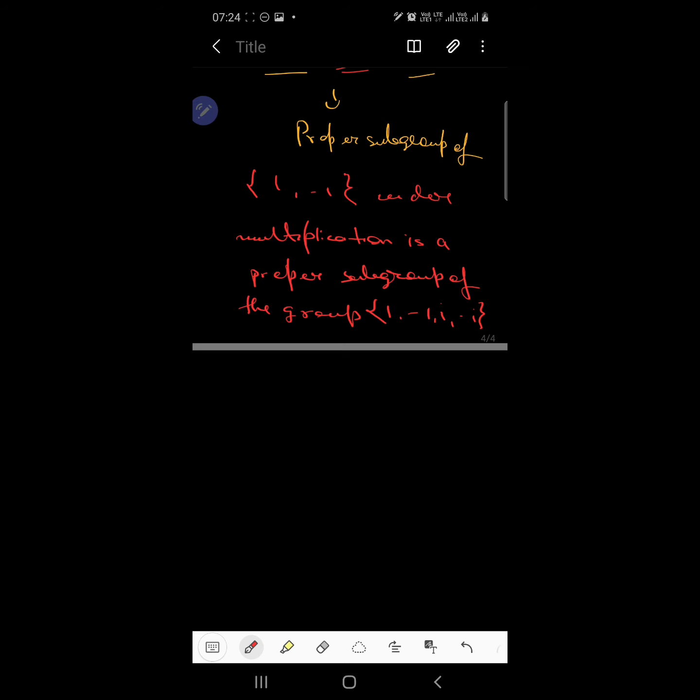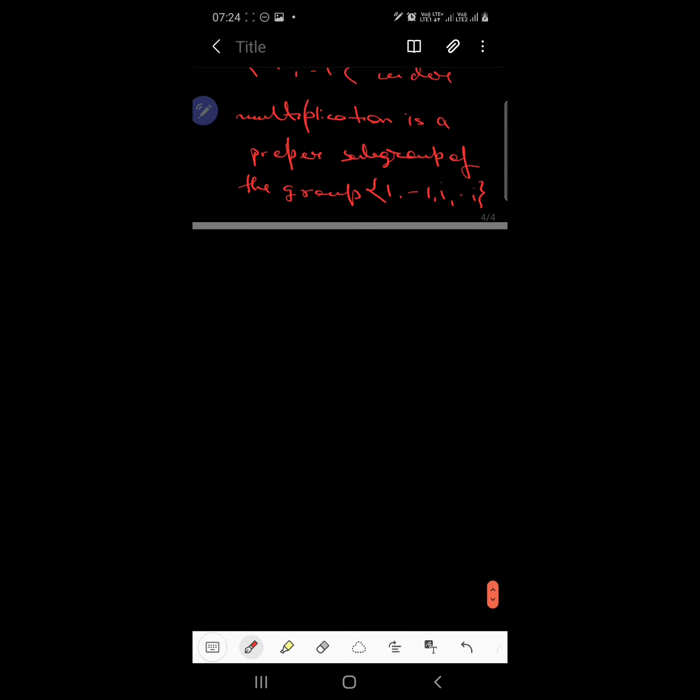Cyclic groups are basically those particular groups all of whose elements can be formed with a single element of the group. For example, suppose we have a multiplicative group G star.